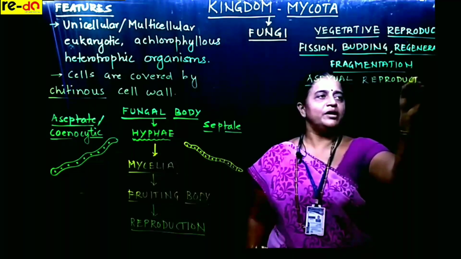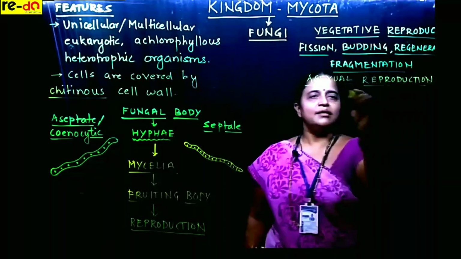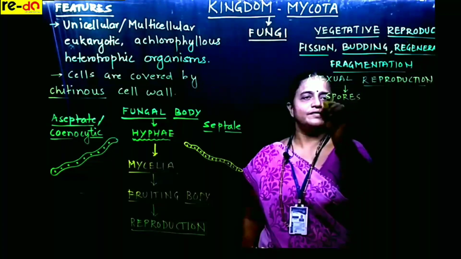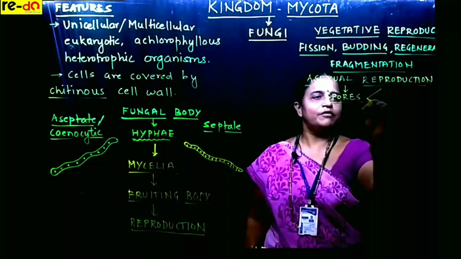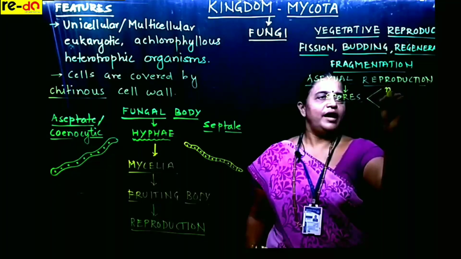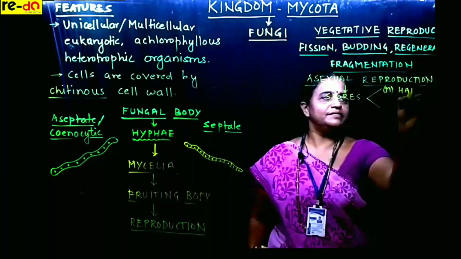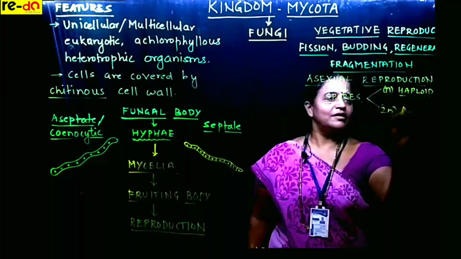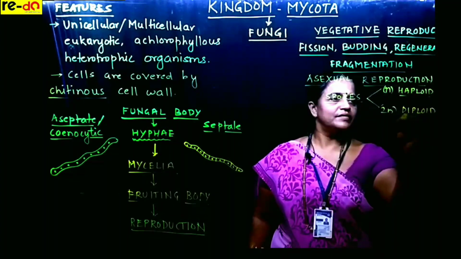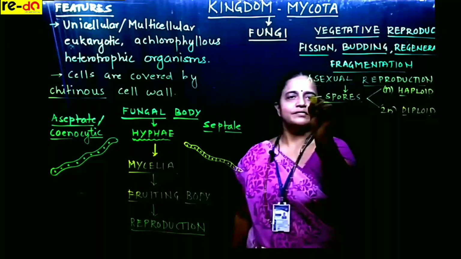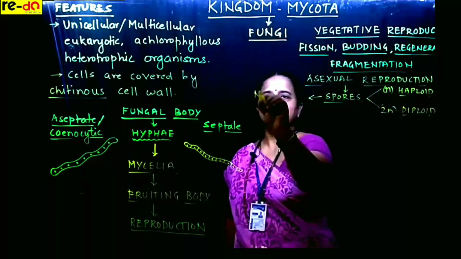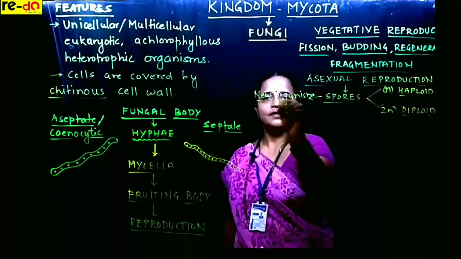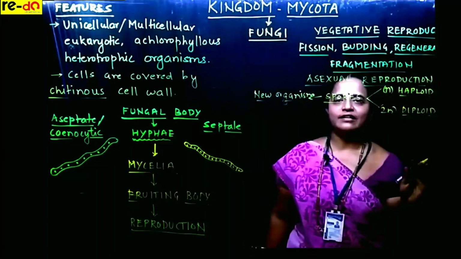In asexual reproduction, the main thing is asexual spores. Now these spores are of two types. N we call haploid. 2N we call diploid. Each spore develops into a new organism. No gametes are produced, no fertilization.